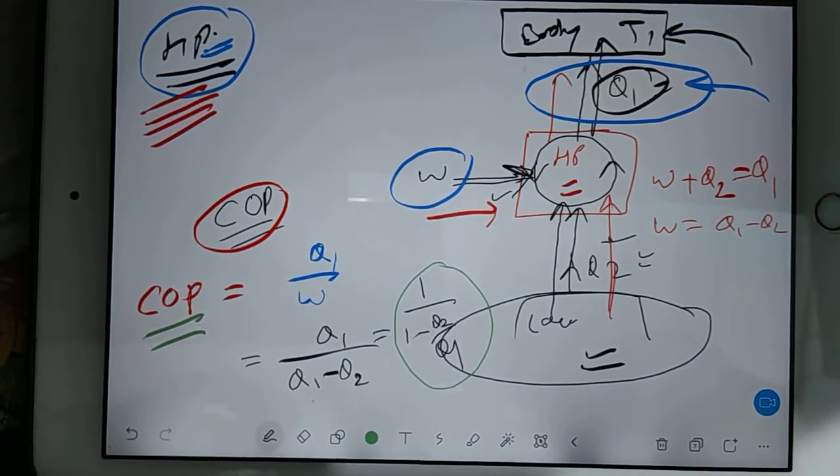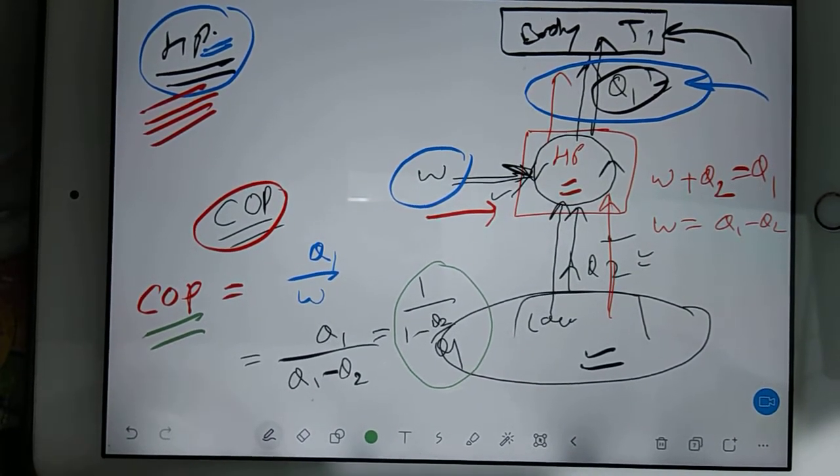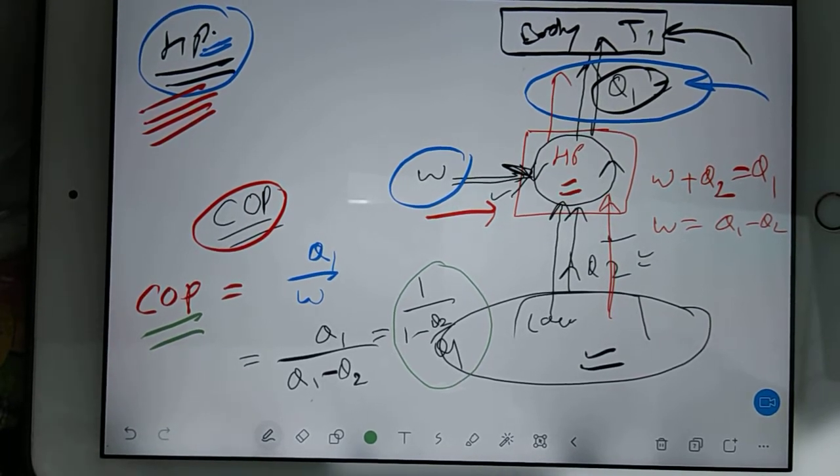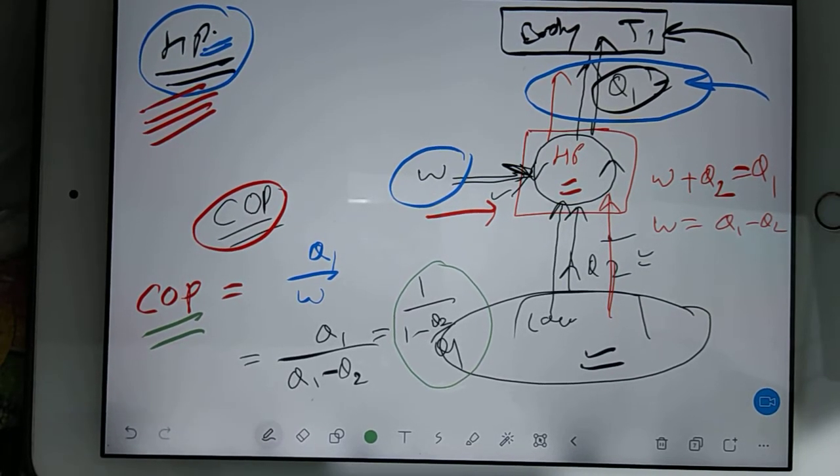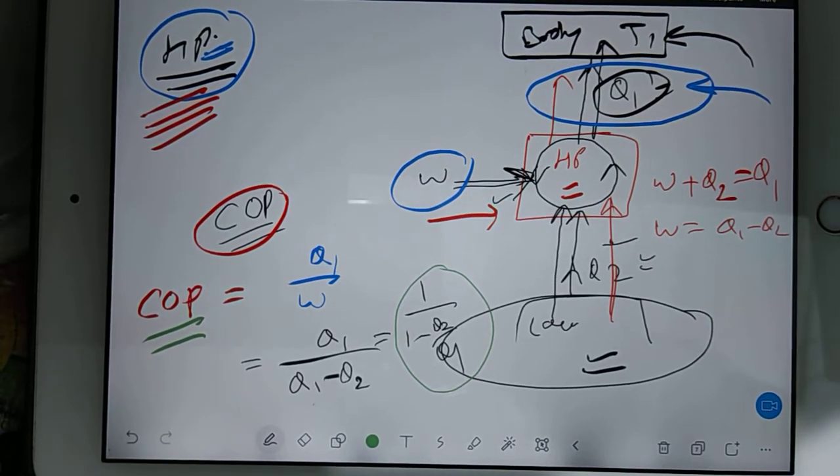Always keep in mind, a heat pump does not have efficiency. The same thing we call coefficient of performance. Now let's understand what a refrigerator is.